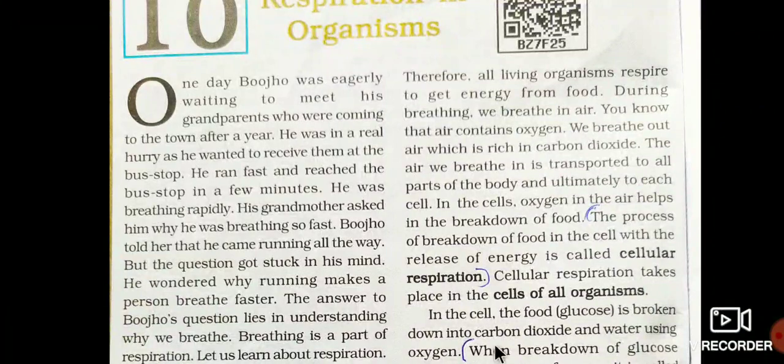That means the breathing concept is there. He ran fast, which means there are some changes in the breathing level. That is the concept. His grandmother asked him why he was breathing so fast. Bujo told her that he came running all the way. But the question got stuck in his mind. He wondered why running makes a person breathe faster.